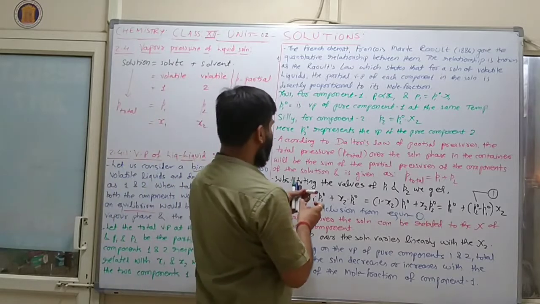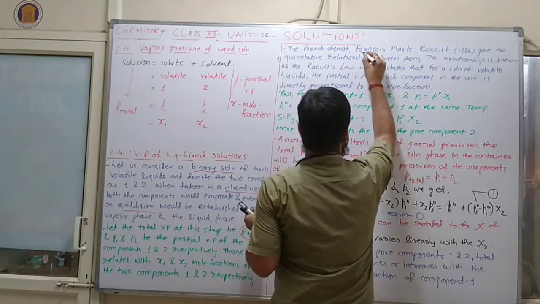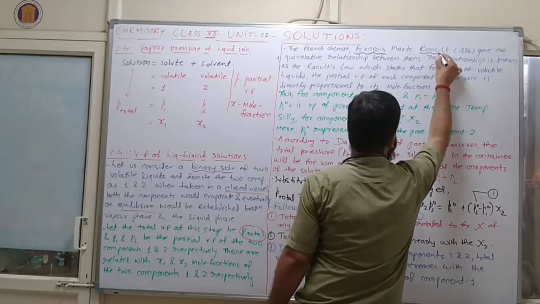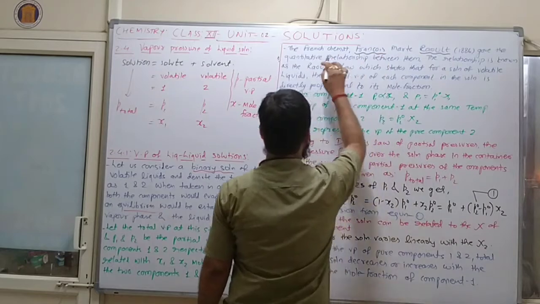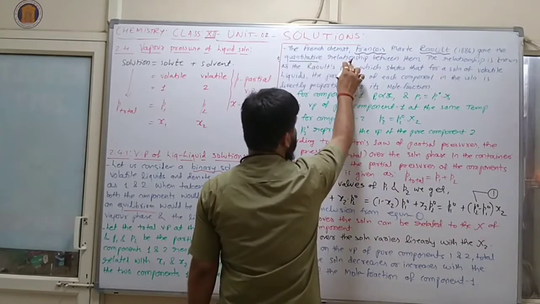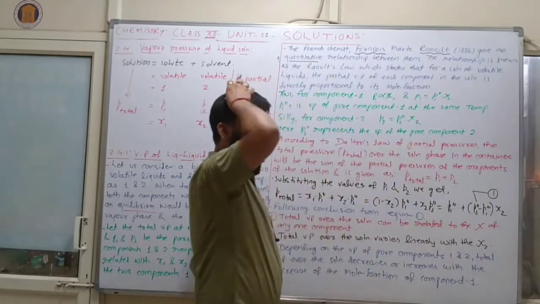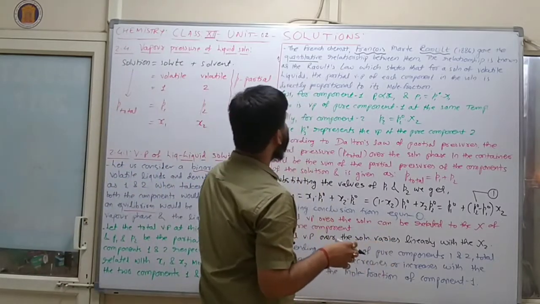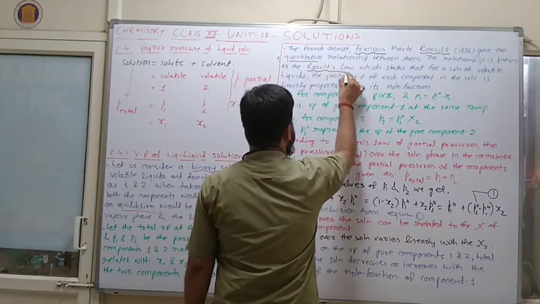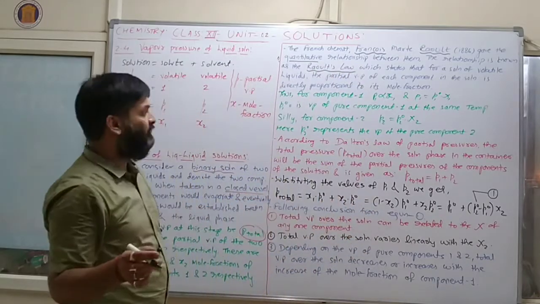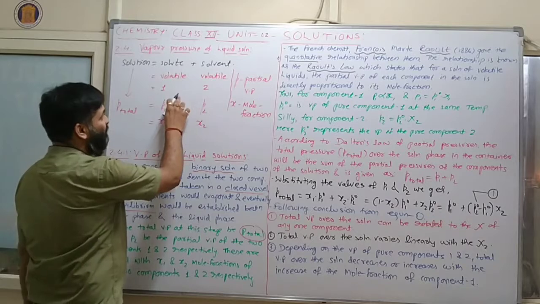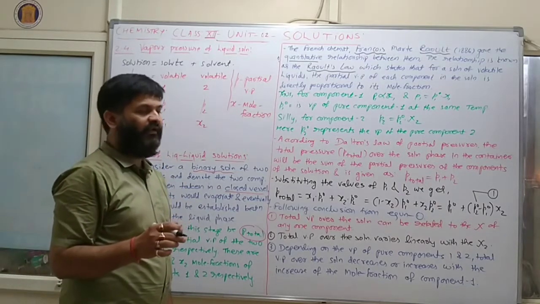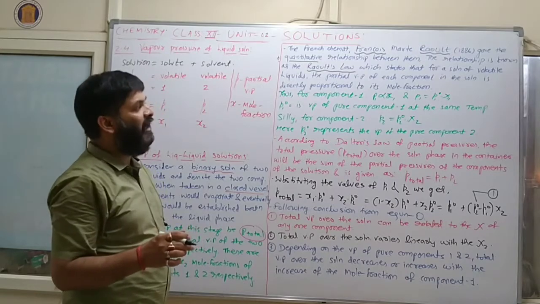Now next, the French chemist Francois Martin Raoult in 1886 gave the quantitative relationship between partial pressure and mole fraction. The relationship is known as Raoult's law. It means if the solute is a gas, then we use Henry's law. But if the solute is a liquid, then we consider Raoult's law.